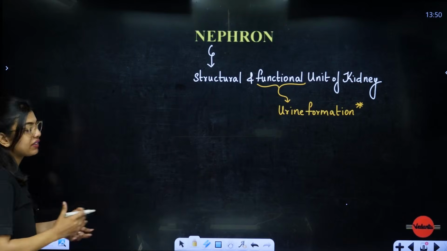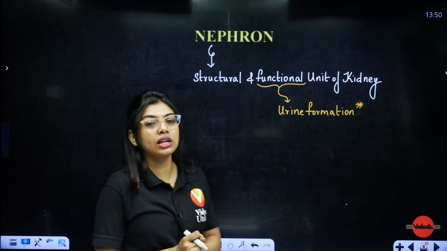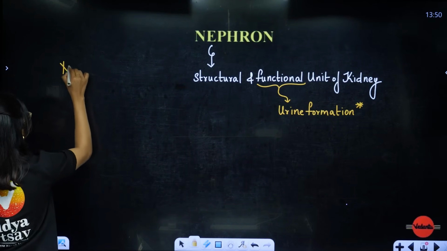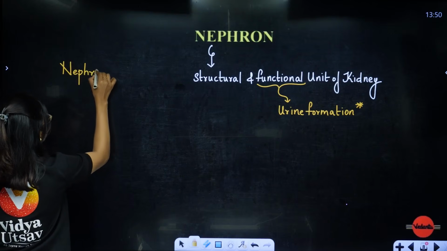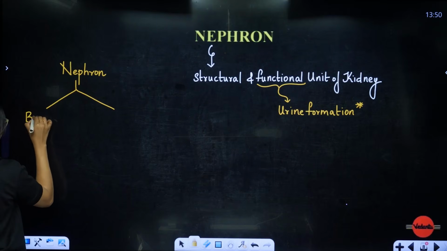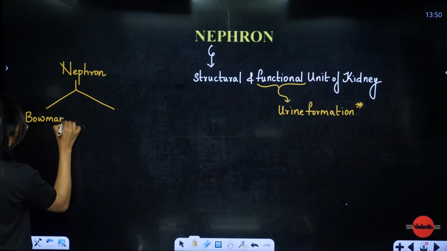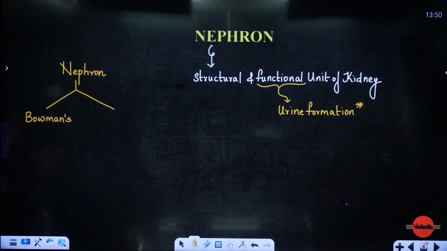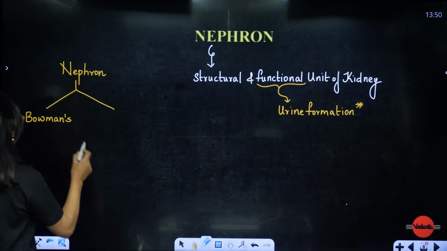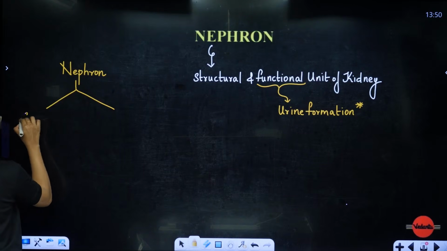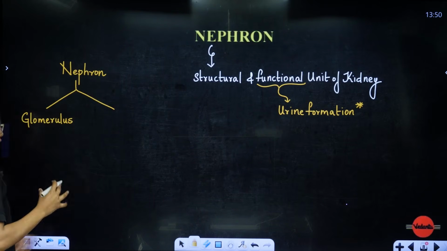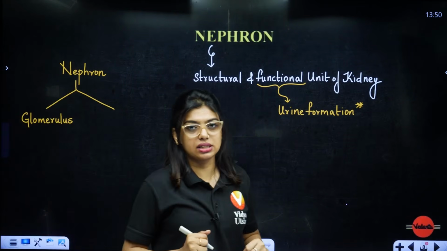Now students, when I say nephron, you should remember that this nephron has two main parts. Most of us understand nephron in a very, very wrong way. So this is important for you. Just make a note. Nephron is actually just two regions. Which are the two regions? First region is nothing but your Bowman's capsule. That means your nephron has two parts. Inside the Bowman's capsule, what is there? Glomerulus is there. So in NCERT, instead of Bowman's capsule, they have directly written glomerulus. Glomerulus is actually a tuft of capillaries, or bunch of capillaries.